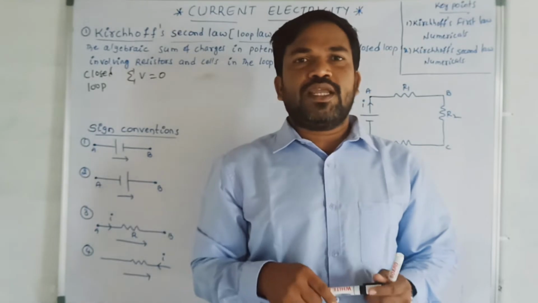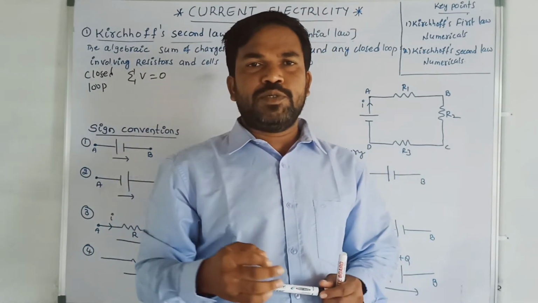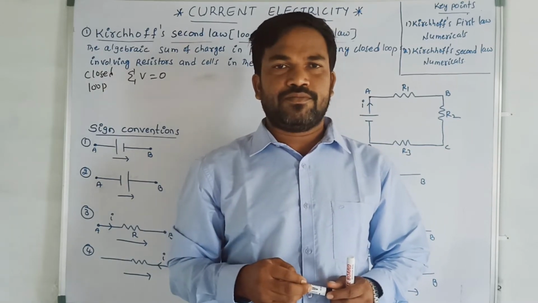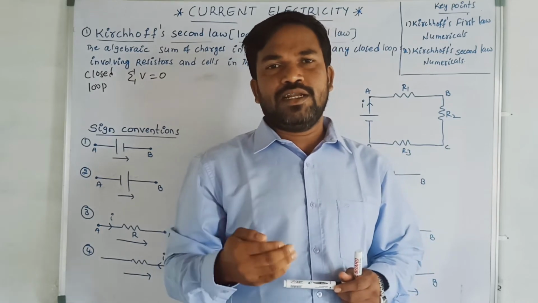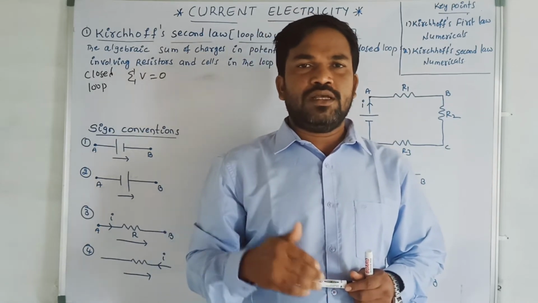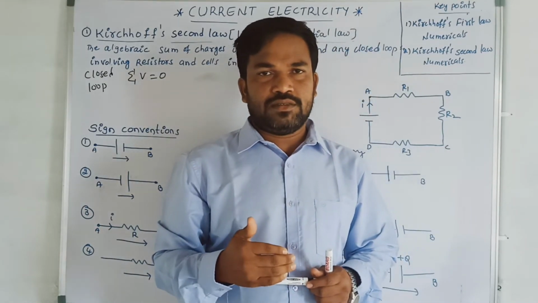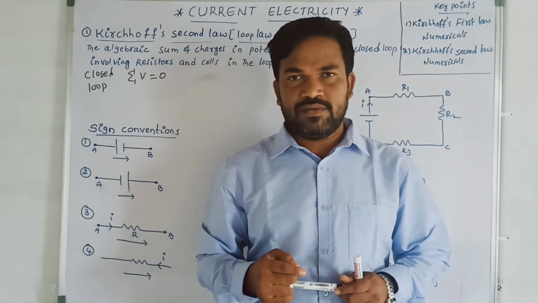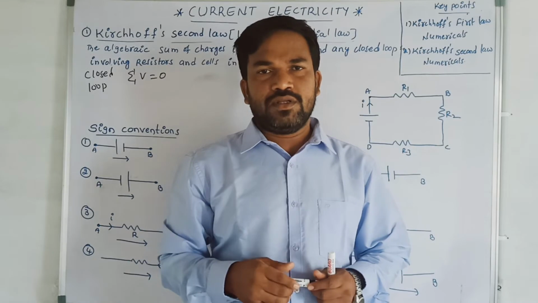Now Kirchhoff's second law. What is Kirchhoff's second law? It is the algebraic sum of all the potentials in a closed loop is equal to 0. Kirchhoff's first law is the algebraic sum of the currents at a junction is 0, but the second law is about potentials: the algebraic sum of all the potentials across any closed loop which contains cells and resistors, or EMF, is also equal to 0.